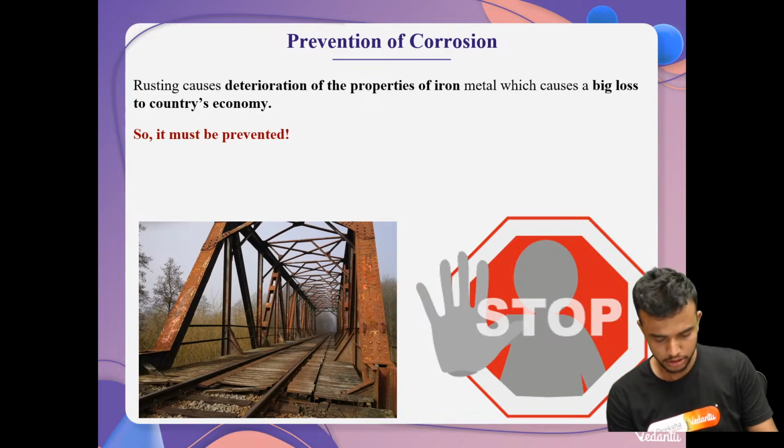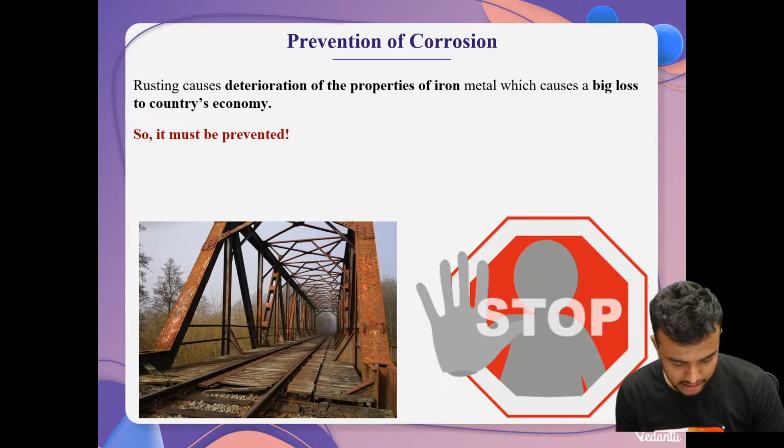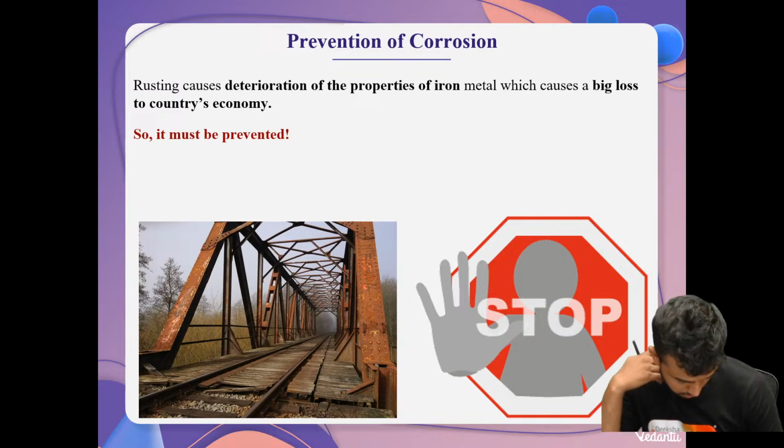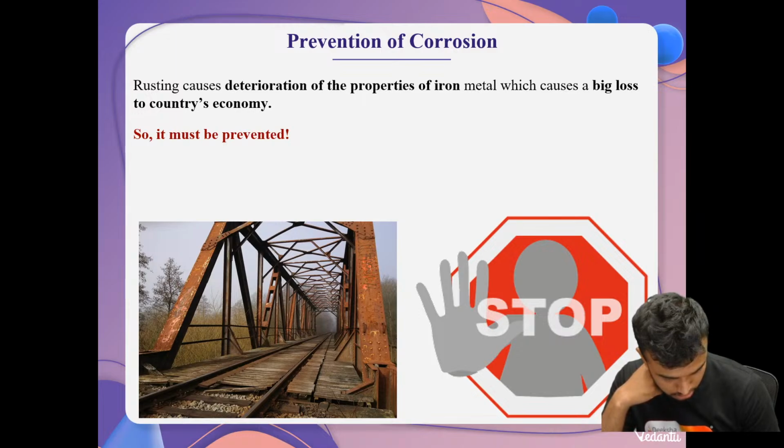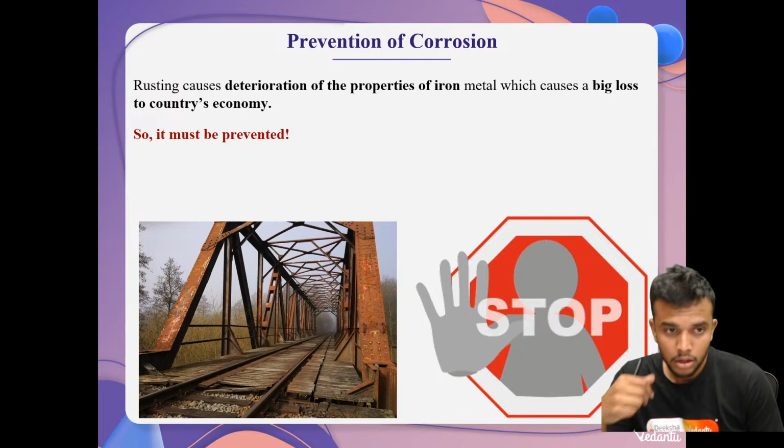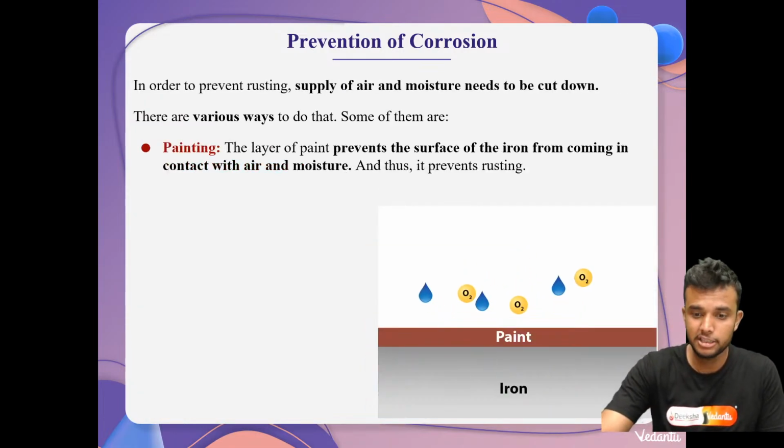What is the prevention of corrosion? How do we prevent this corrosion? It is really important. Why? Because why? We have so many methods. First one is by using painting.